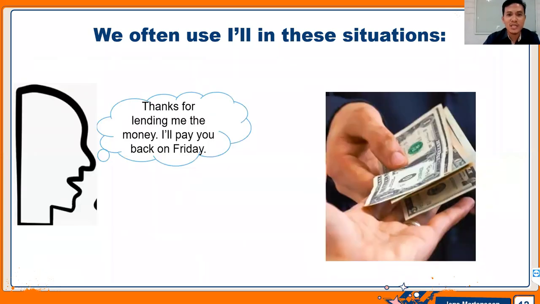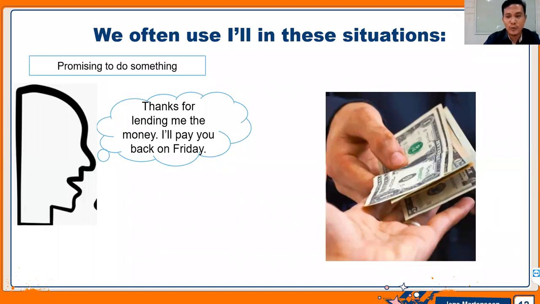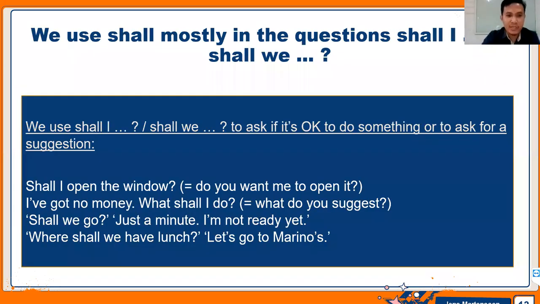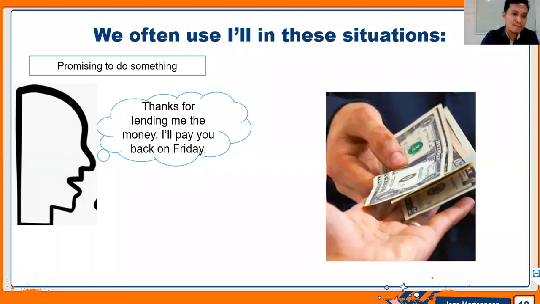Okay, and then we often use I will in this situation also. It means you are promising, when you promise someone or you promise to do something. Example, like, thanks for lending me the money, I will pay you back on Friday. It means you promise to do something. What you want to do? It means you will pay. You promise to pay. Okay, right.